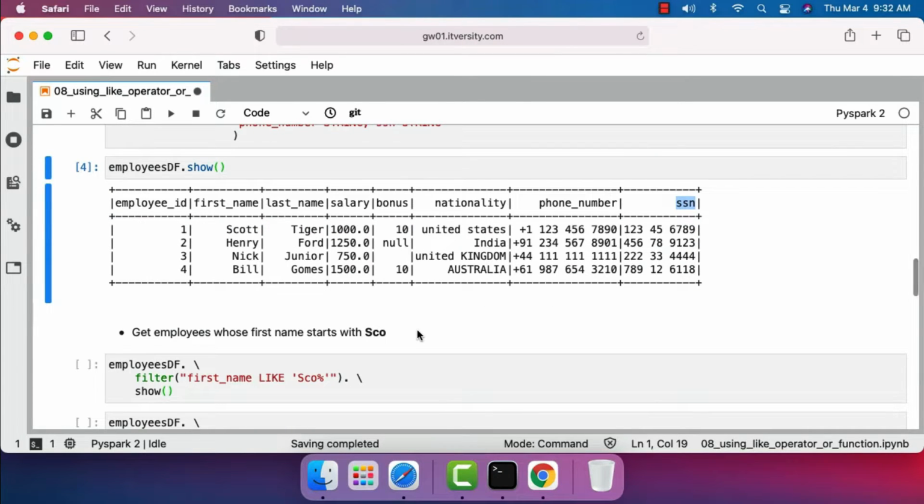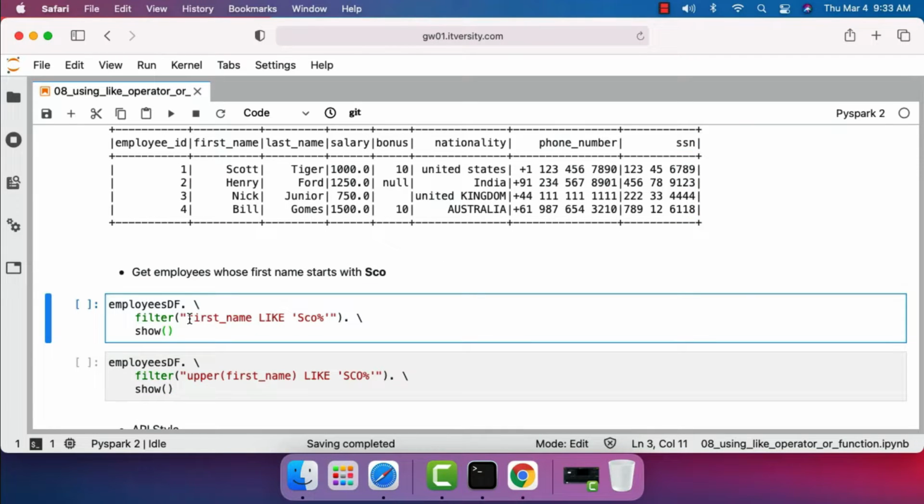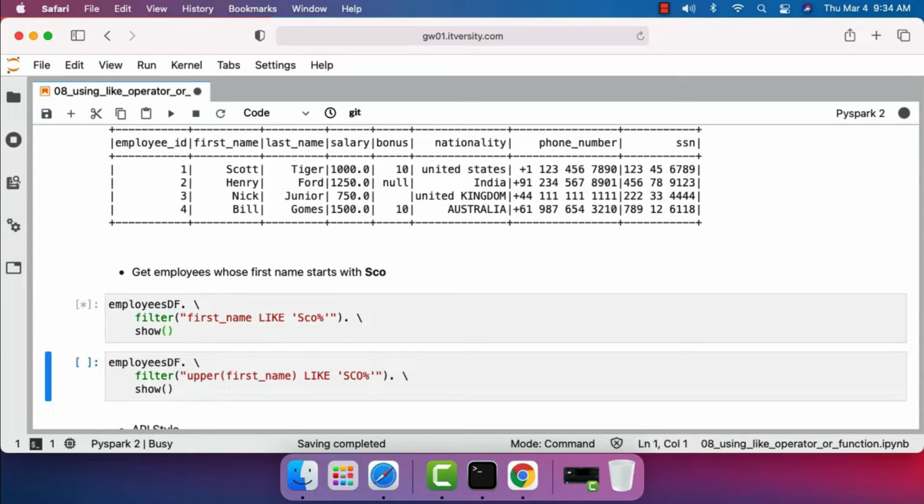Now let's perform a few tasks related to like. The first task is to get employees whose first name starts with SCO. This is how like operator is used using SQL style. The main condition is in double quotes. The value against which we are trying to compare the column is in single quotes. Also, we need to specify percentage either at the end or at the beginning or both sides depending upon the use case. In this case, we are trying to get employees whose first name starts with SCO and hence percentage should be after SCO. This will provide us the data where first name starts with SCO.